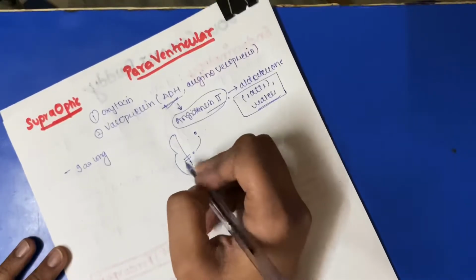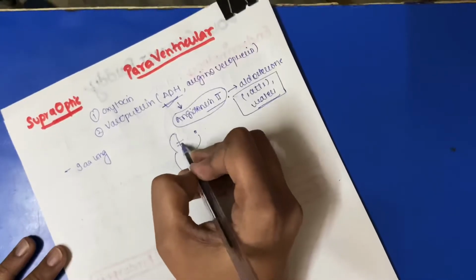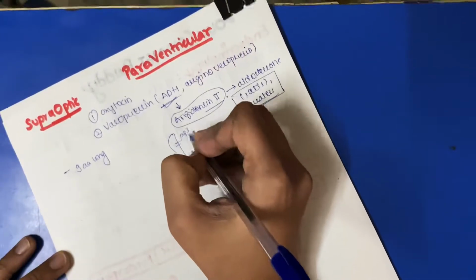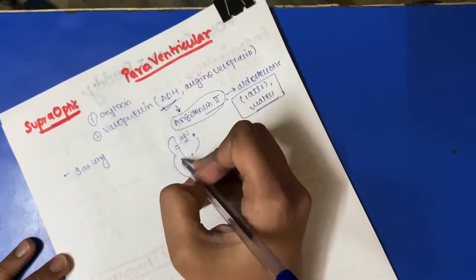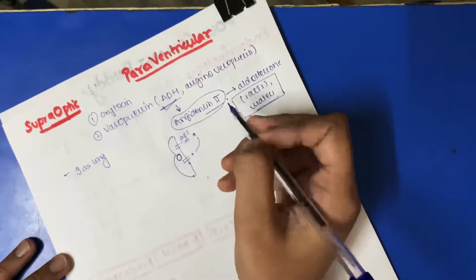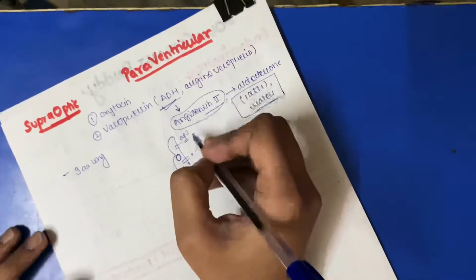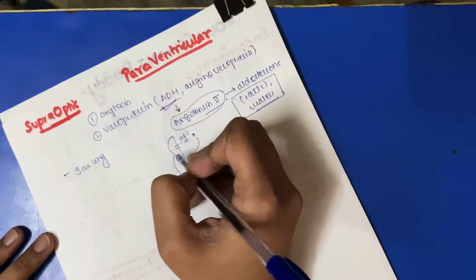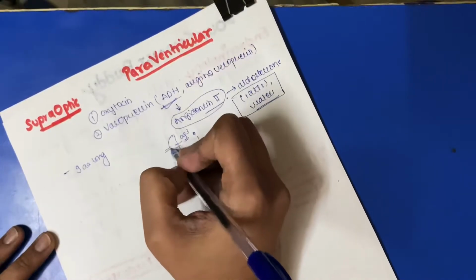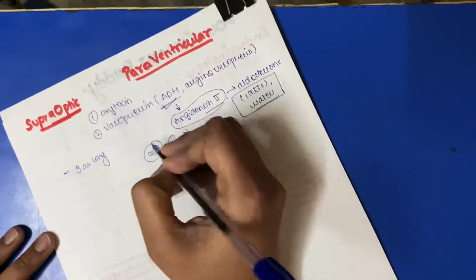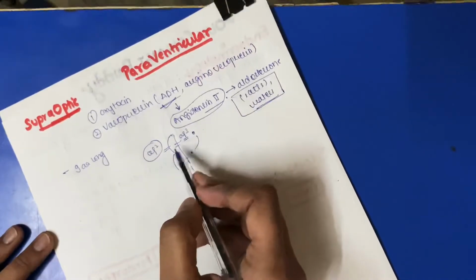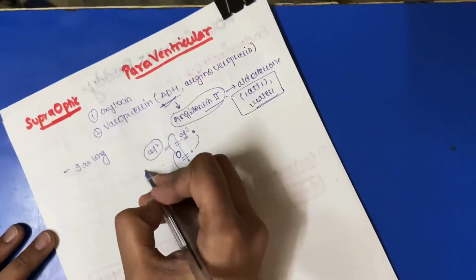Aquaporin 3 is already present here, but ADH will signal the aquaporin vesicle so that aquaporin 2 can be released on the surface, on the intestinal lumen side.